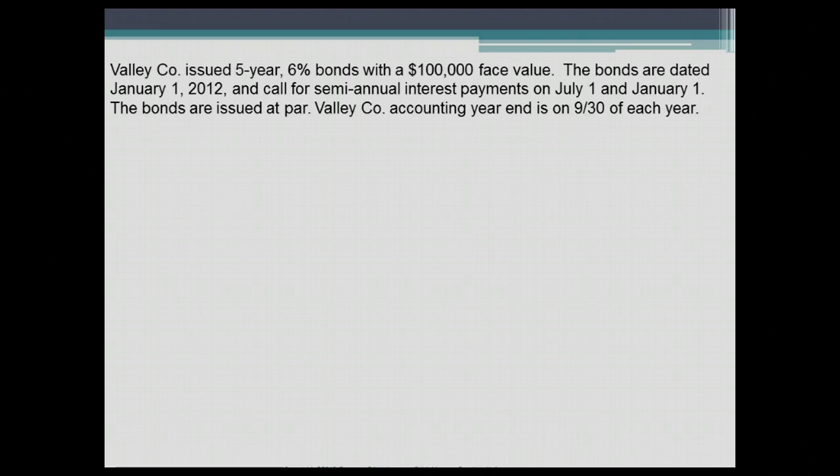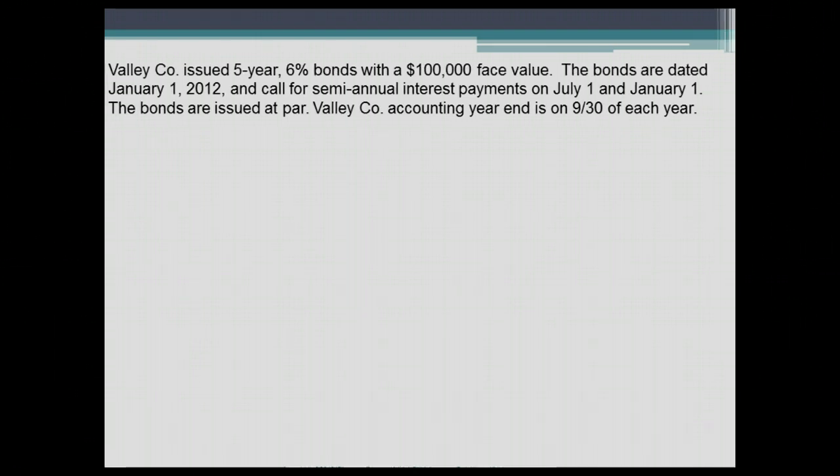Now, let's take a look at something that you may not have heard of before. It says the bonds are issued at par. Whenever they say that the bonds are issued at par, it means that we are issuing the bonds at face value. So if an investor wants to buy $100,000 worth of bonds, they will only be paying $100,000 for them. There are situations where a company will issue these bonds at a higher price, so they will issue them for $110,000 maybe, or at a lower price, which is maybe $95,000. However, we will not cover those situations in this accounting class. That will be a discussion for higher level accounting classes.